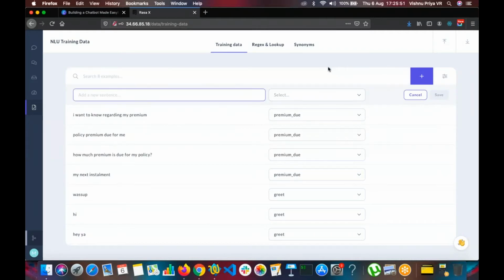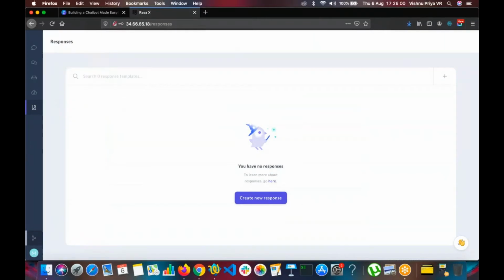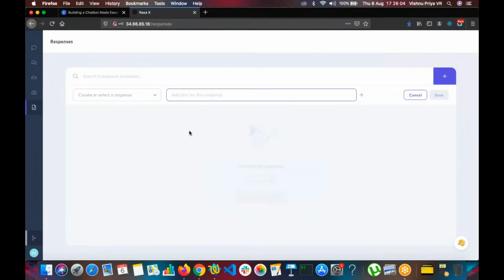So now we have created how the user is going to ask, the different ways or the ways that we know of before going to production. Let's go to the responses. Once the user asks, the bot has to respond, right? So for that, let's create certain responses.